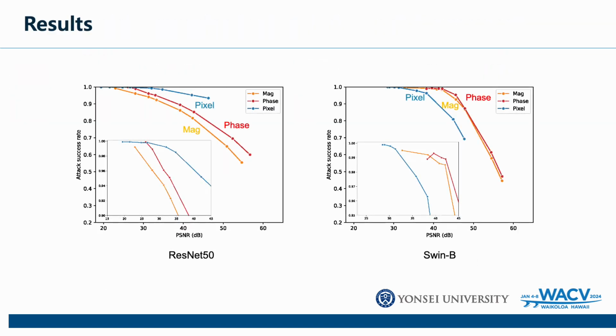The figures show the results in terms of attack success rate with respect to PSNR. We first compare various attacks implemented using our unified attack framework. For ResNet50, the pixel attack appears to be the strongest, while the phase attack is the strongest for Swin-Base, which shows that the flexible frequency domain attack is able to overcome the limitation of the pixel attack, primarily perturbing high frequency information.